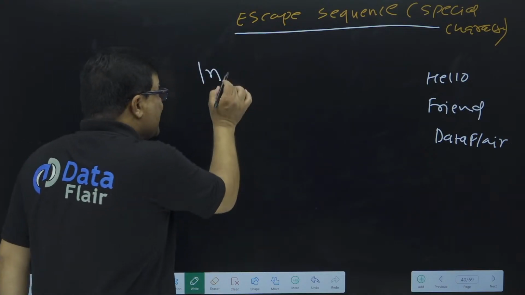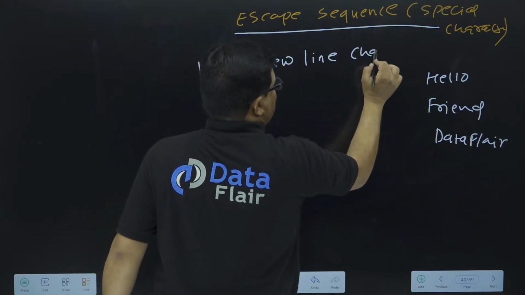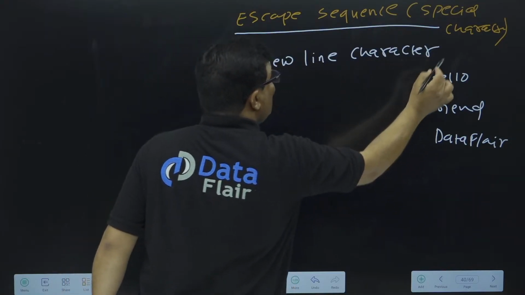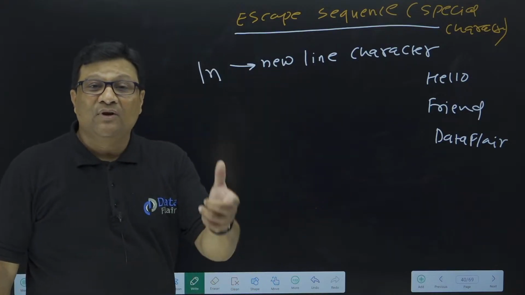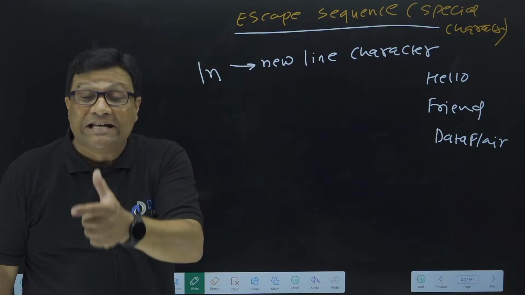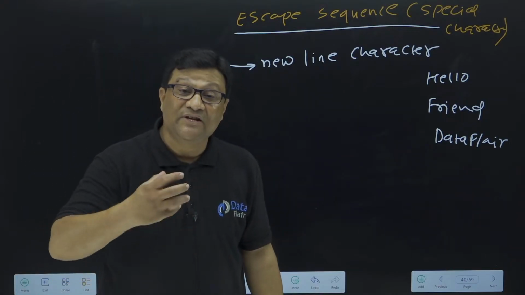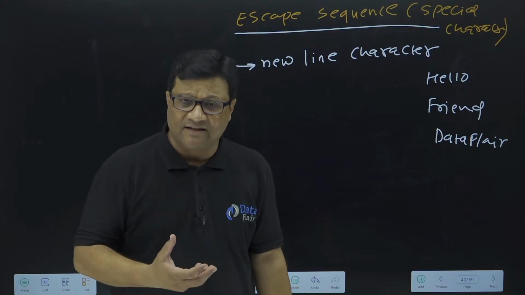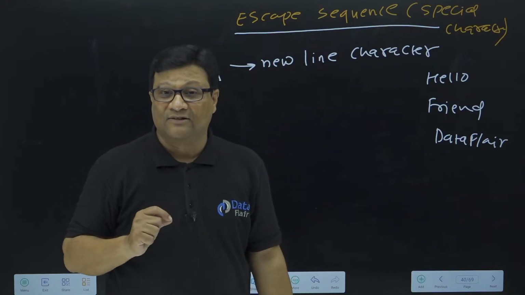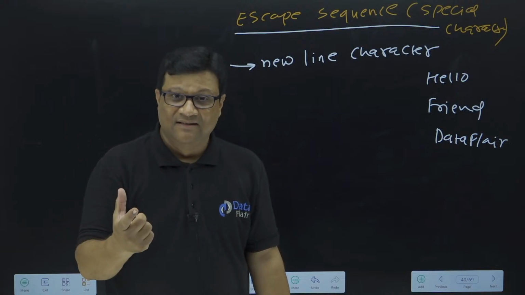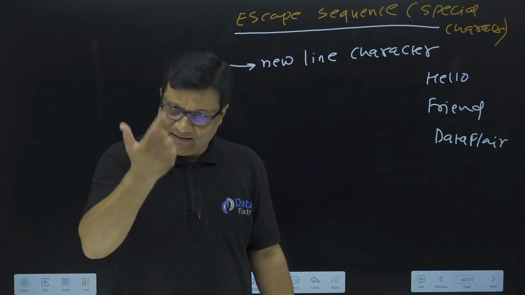This /n in Java is called the new line character. So once we use this /n, that means your data will print on the next line. So this /n is a special character. Once we use this /n in a print statement or println, it considers this /n as a special character, so it will not print this /n as it is. The meaning of this /n is new line. So it prints a new line. New line means next line, right?